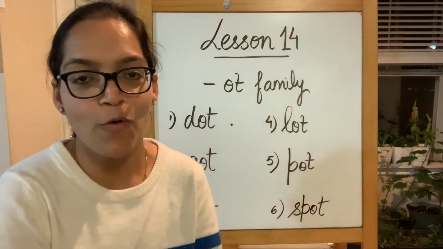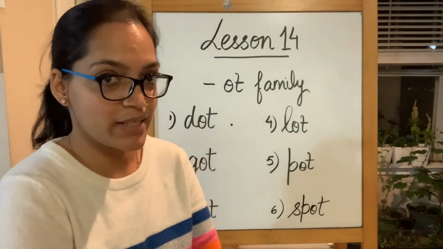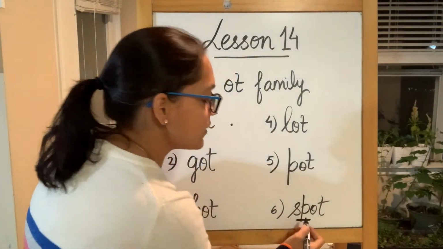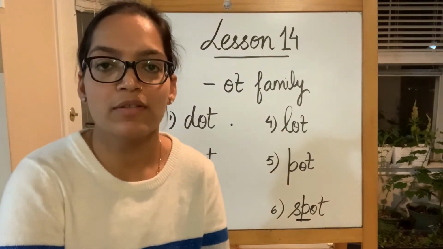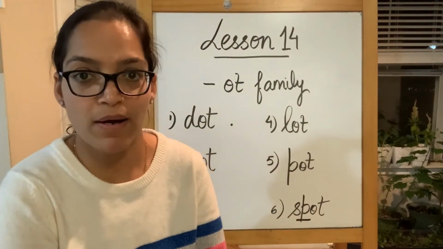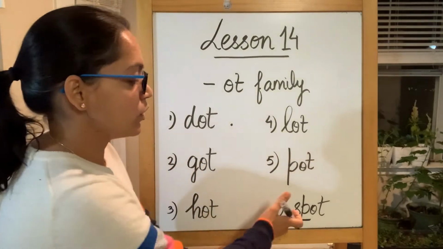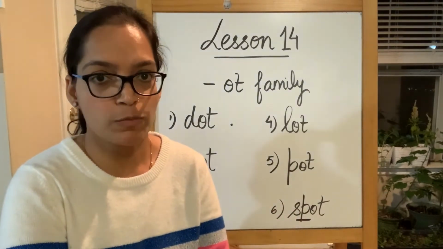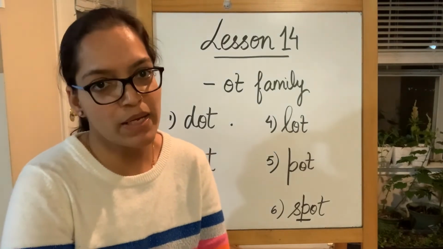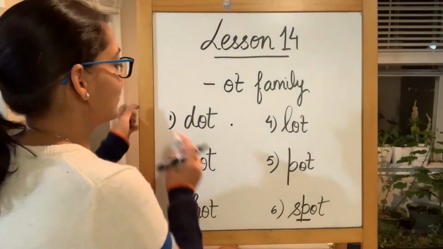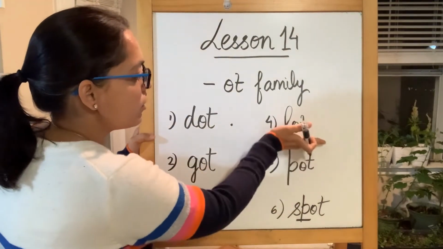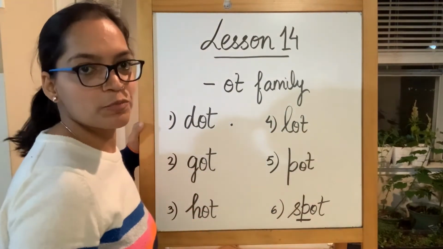Pot reminded me of one rhyming word which has blends in it. Spot. Now, S and P together, the sounds are going to blend, and this is going to be spa, not sa-pa. Remember? So this is going to be spa, spo, ending with T becomes spot. Spot. So dot, got, hot, lot, pot, and spot.